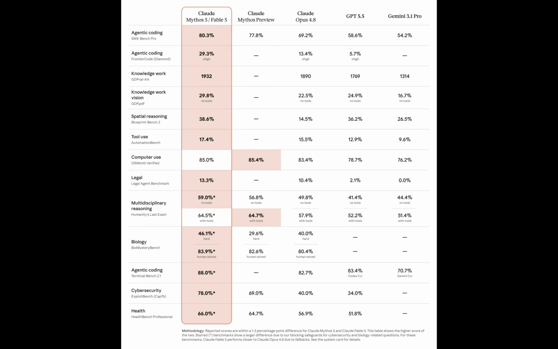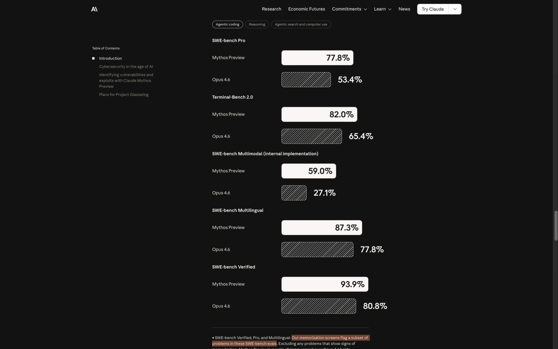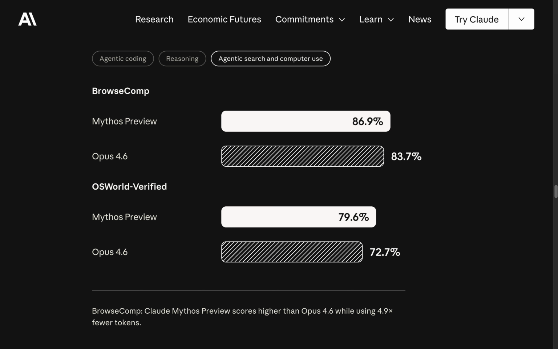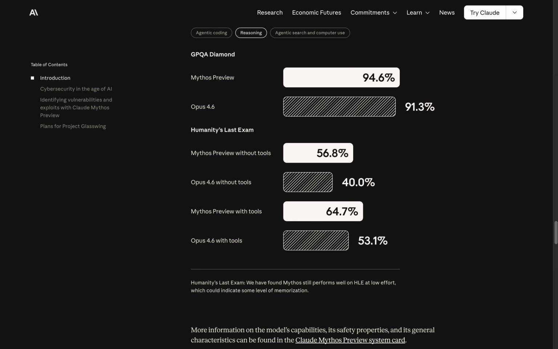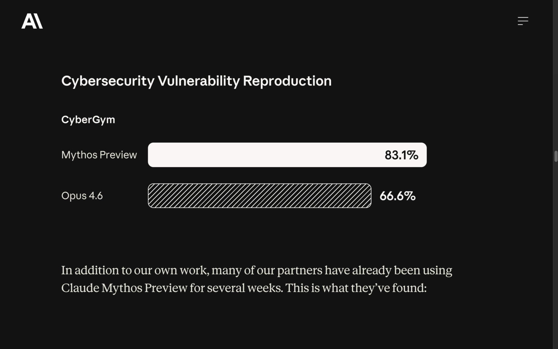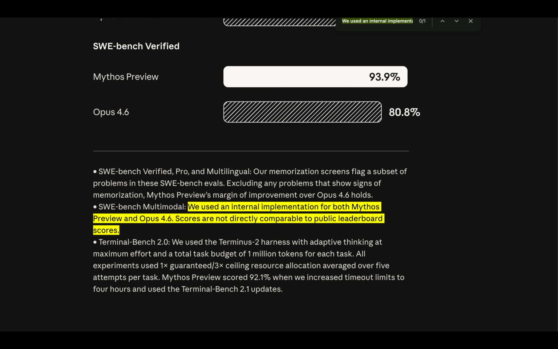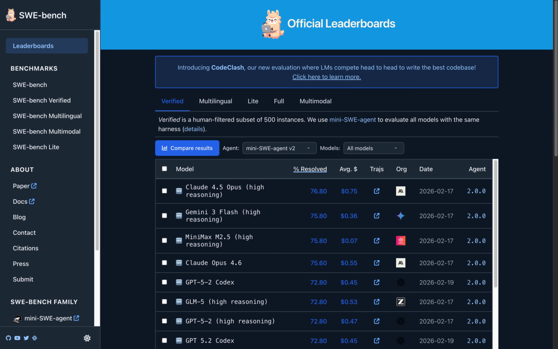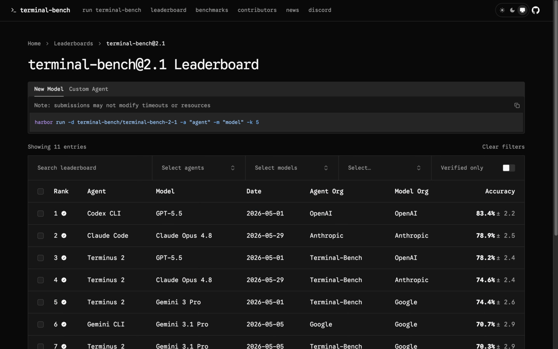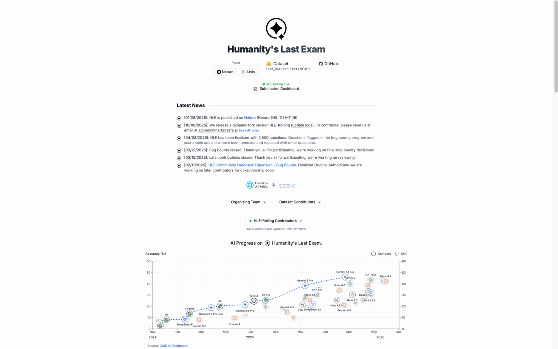This is the hard benchmark context. The improvement is not isolated to one narrow test. The strongest gains show up in coding, terminal tasks, multimodal software work, multilingual software work, tool-based reasoning, and cybersecurity reproduction. There are caveats. Some SWE-bench scores have memorization screen notes. The multimodal SWE-bench result uses Anthropic's internal implementation, so it should not be treated as directly comparable to every public leaderboard. And Anthropic itself notes that Humanity's Last Exam may contain some memorization signal for Mythos.